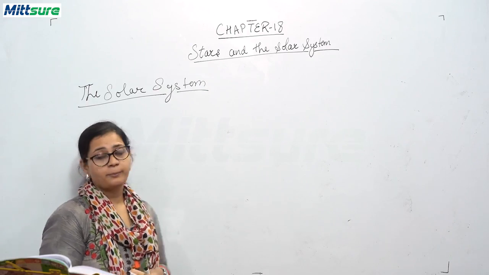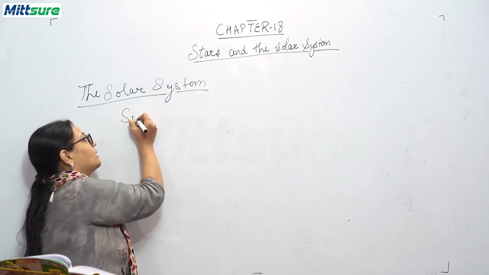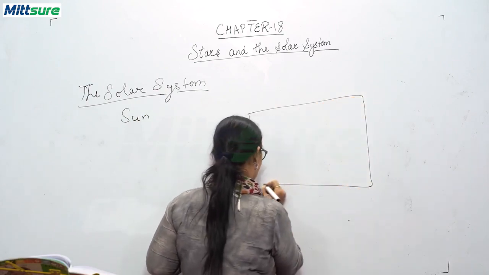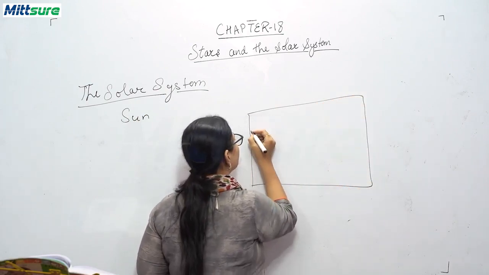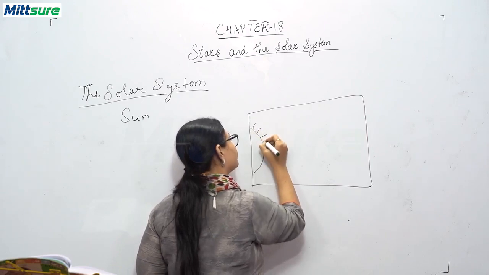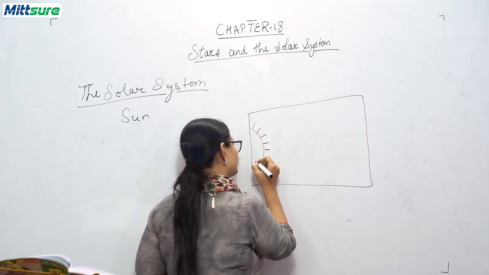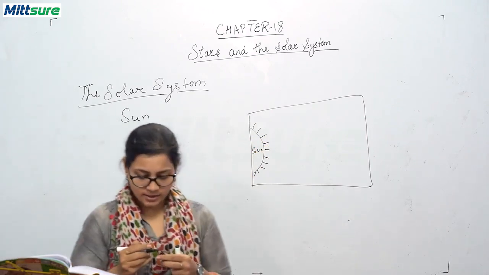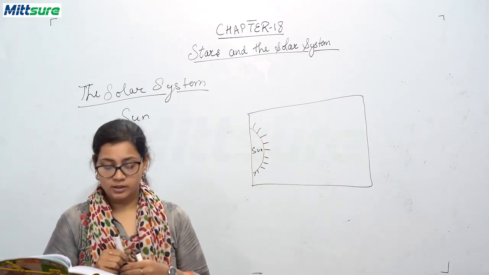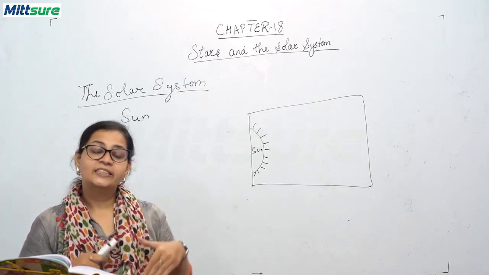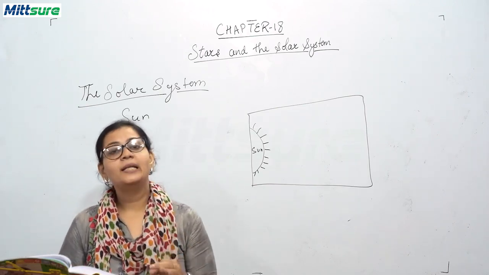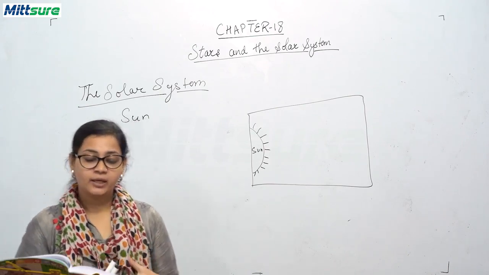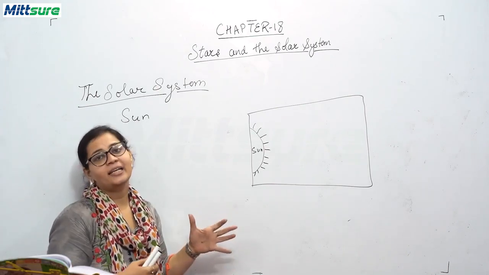So the first part that we are going to study is the sun. Let me draw one box for you. So we will be discussing this. Okay, so this is the sun. The sun is the nearest star to the earth. Its temperature at its center is about 14 million degrees Celsius, and it has gases like hydrogen and helium which produce heat and light in the sun.